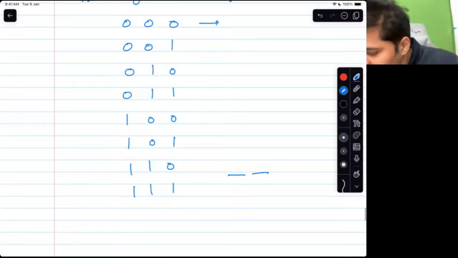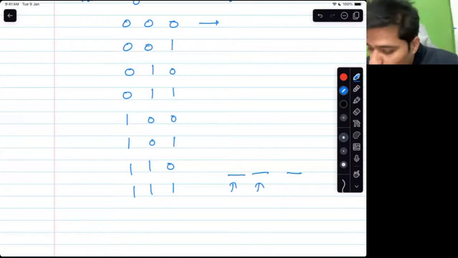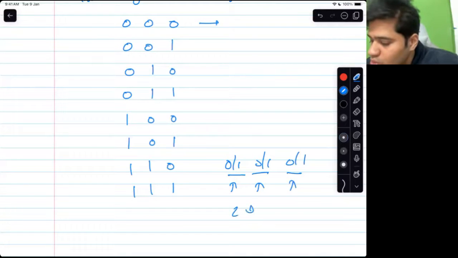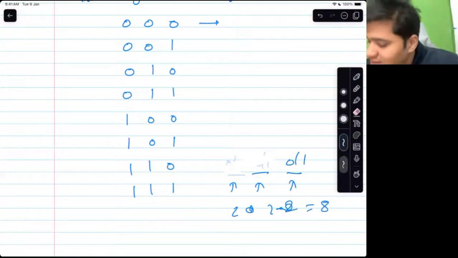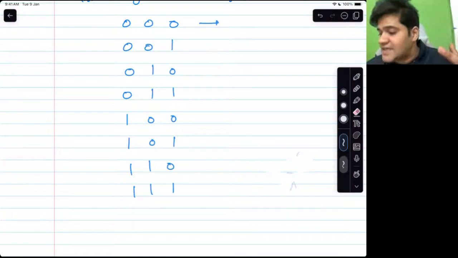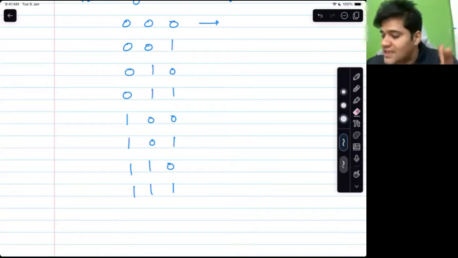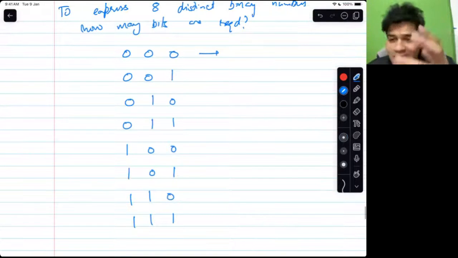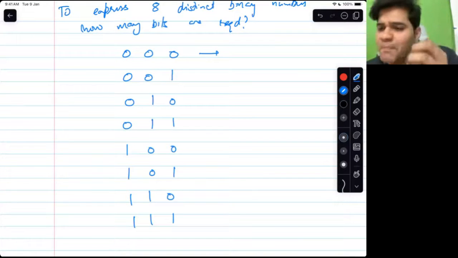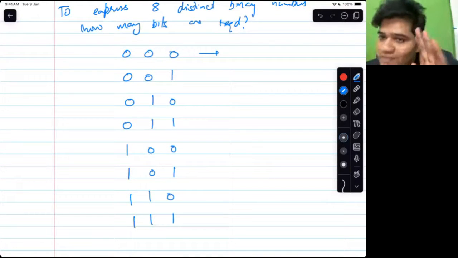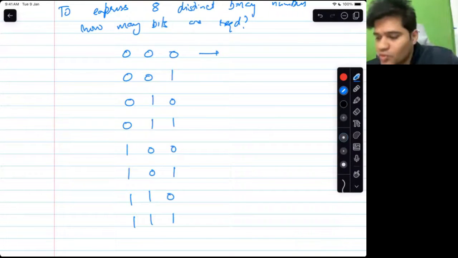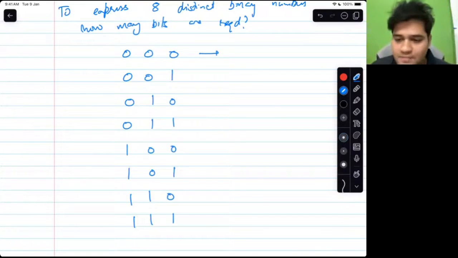Because with 3 places, every place can have 2 values, that is 0 or 1, 0 or 1, 0 or 1. So 2 into 2 into 2 is 8. Is this clear to everyone that to express 8 distinct binary numbers, only 3 places are required? Only 3 bits are required. I will not say digits, I will say bits. Is this fact clear to everyone? Of course. All right. Great.